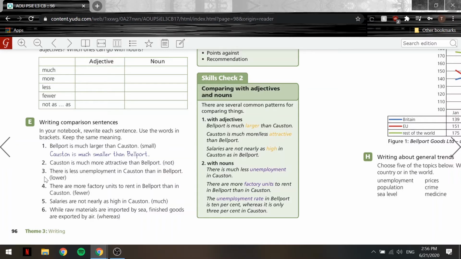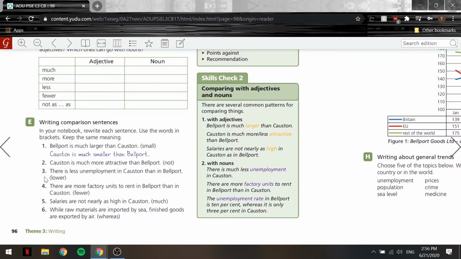3, there's less unemployment in Coston than in Bellport. Lower. So I'll say the unemployment rate is lower in Coston than in Bellport. 4, there are more factory units to rent in Bellport than in Coston, and the word fewer. So I'll say there are fewer factory units to rent in Coston than in Bellport. 5, salaries are not nearly as high in Coston, and the word much. So I'll say salaries are much lower in Coston. 6. While raw materials are imported by sea, finished goods are exported by air.